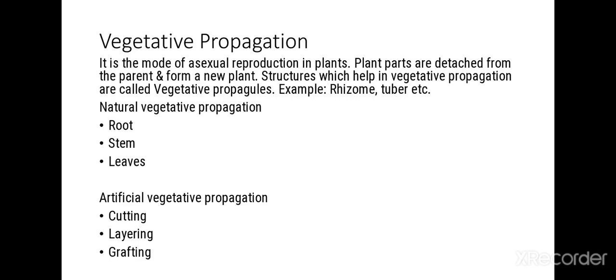And there are basically two kinds of vegetative propagation. We have natural propagation and we have artificial propagation. Natural propagation can be seen through roots, stems and leaves, whereas artificial vegetative propagation can be seen through cutting, layering and grafting.